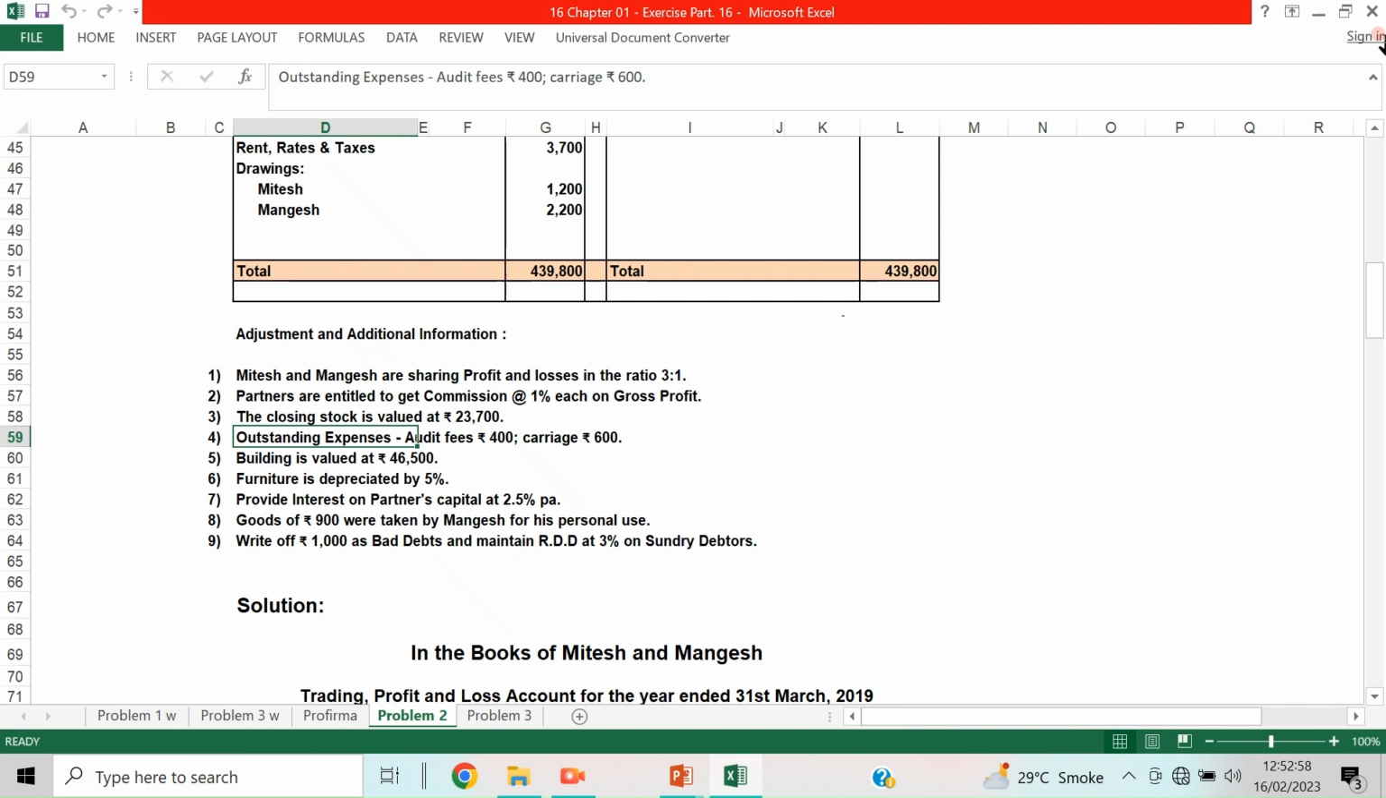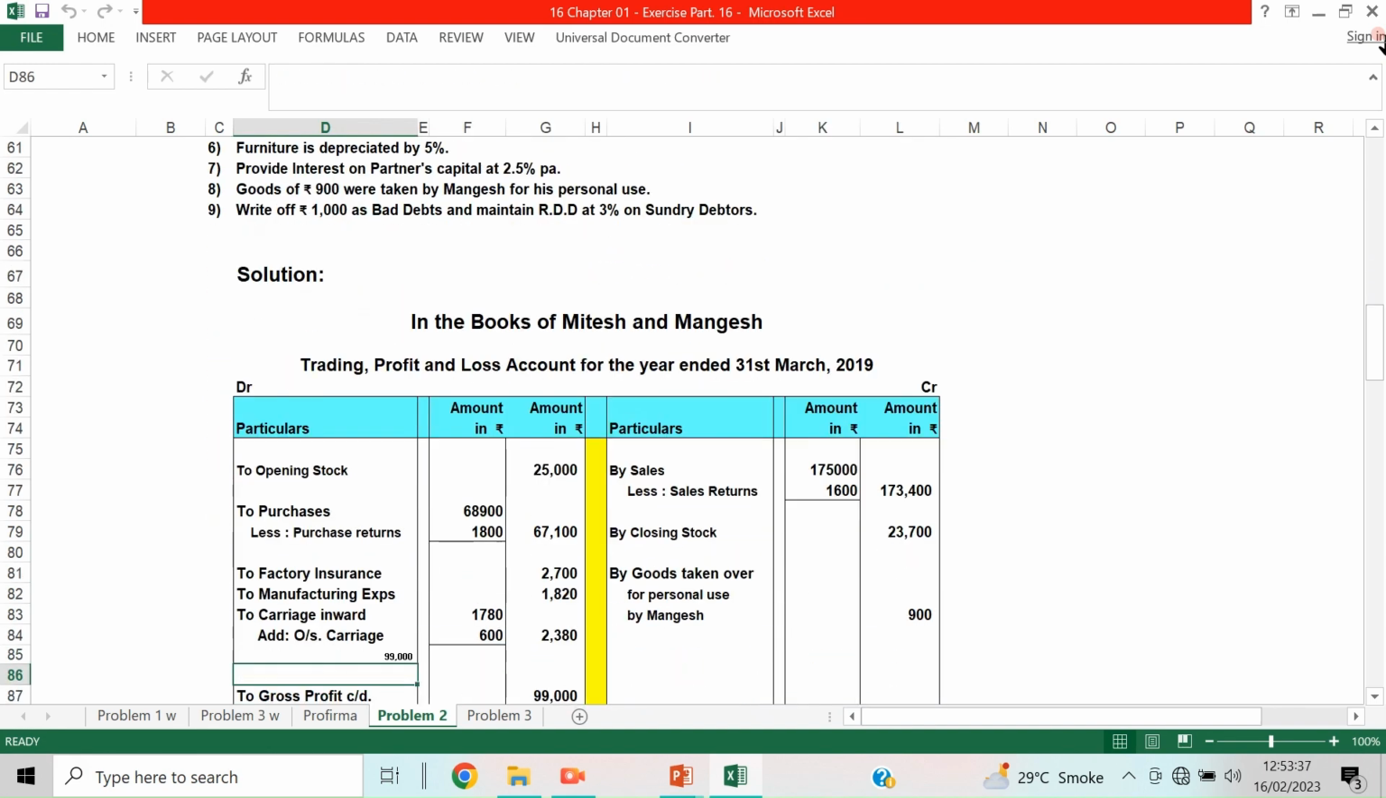Then closing stock, outstanding expenses. Here there are two adjustments given in the outstanding expenses: audit fees and carriage inward. Then building is valued at 46,500. Furniture is depreciated by 5%. Then provide interest on partners' capital at the rate of 2.5% per annum. Goods of 900 were taken by Mangesh for his personal use, so it should be treated as drawings of Mangesh. Then write off 1000 as bad debts, and maintain RD at 3% on sundry debtors. So these adjustment entries we have to pass.